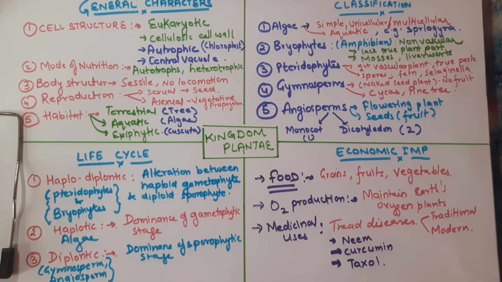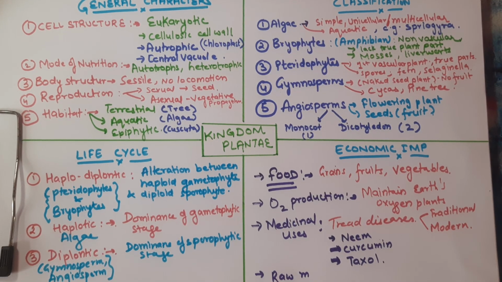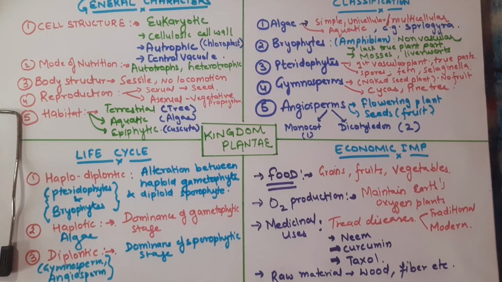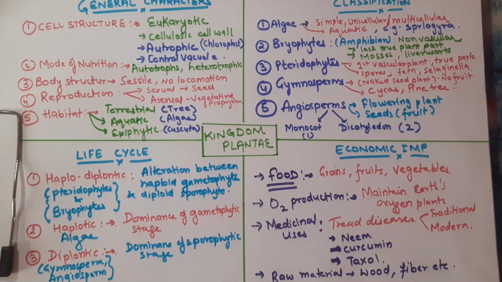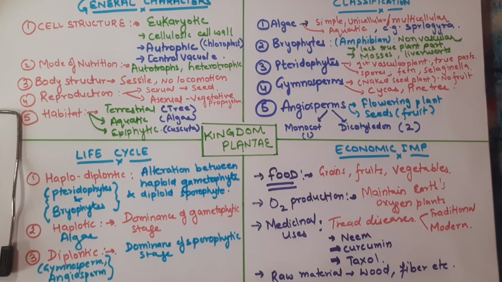And last but not least, trees and plants also provide us with raw material. So what raw material? It provides us raw material like wood. It will provide us fiber, etc. So these are the very useful contributions, or uses, of Kingdom Plantae in our human life.